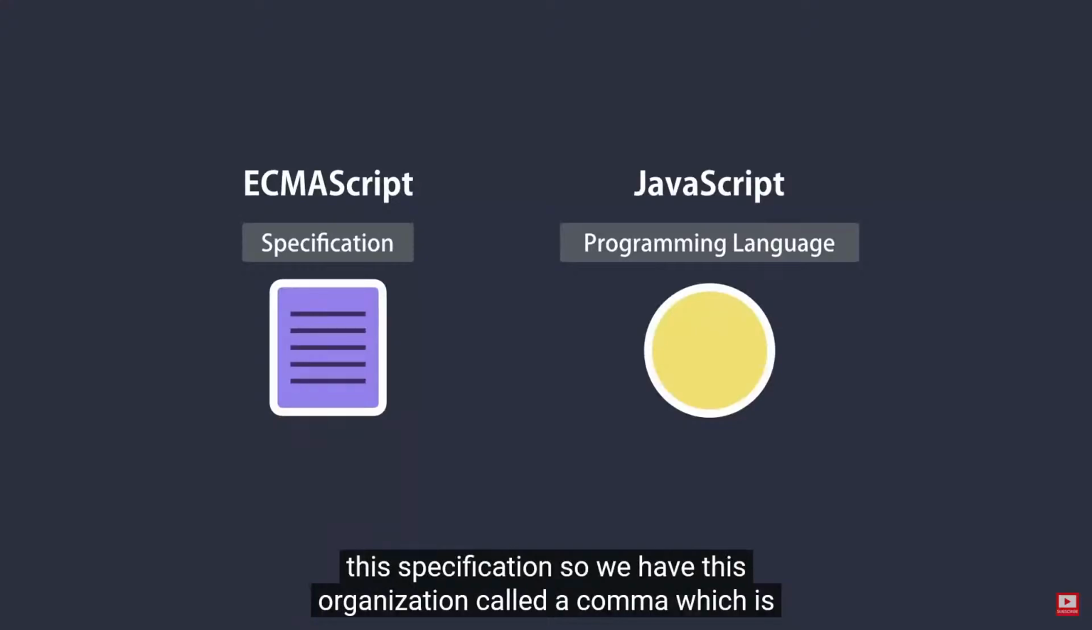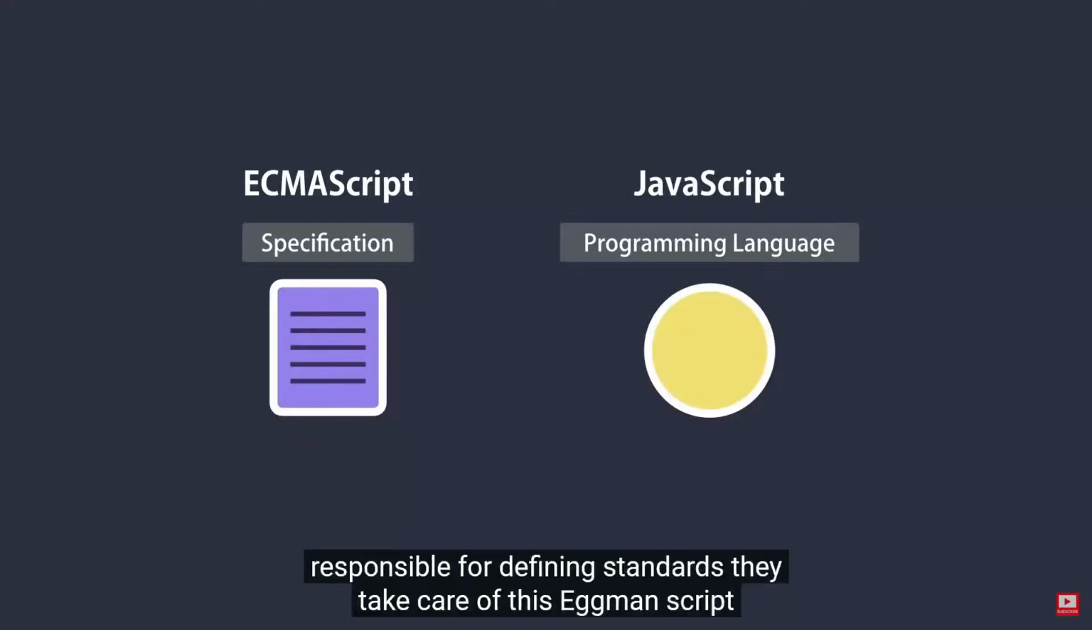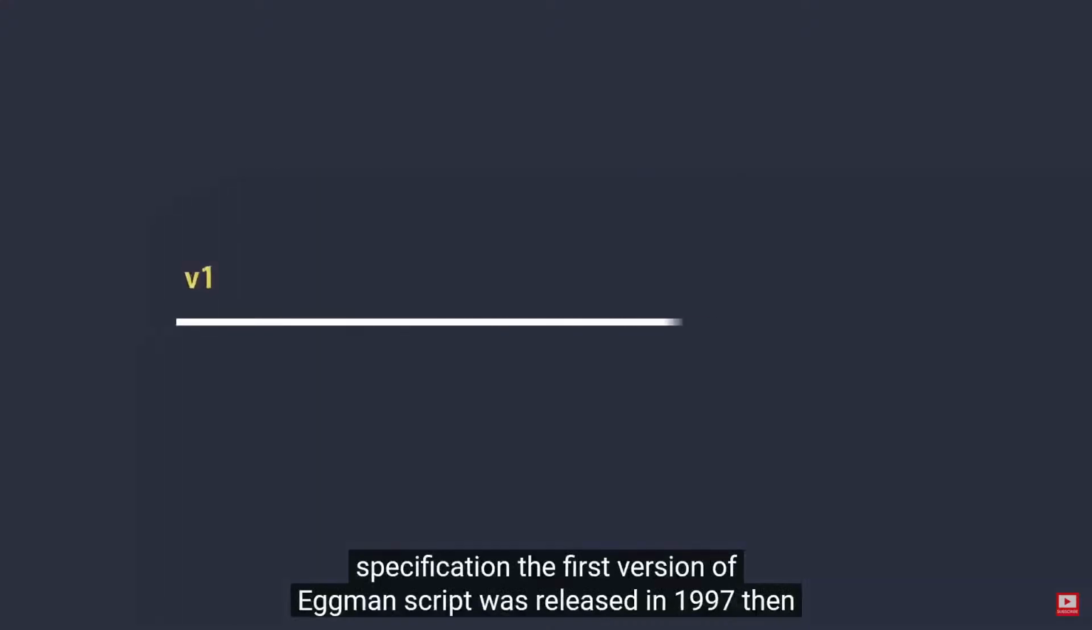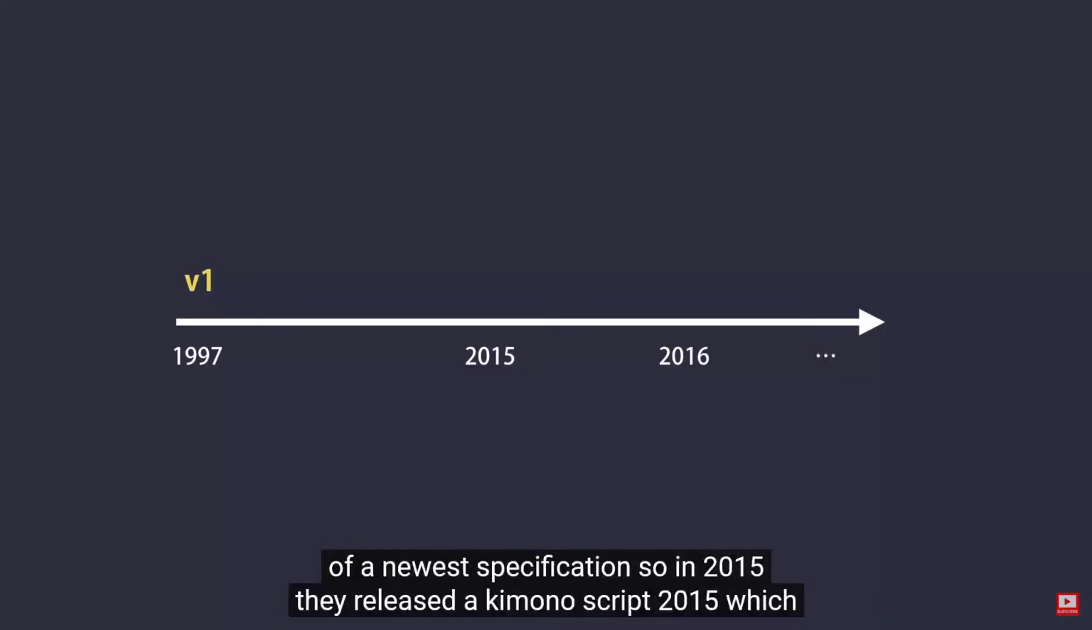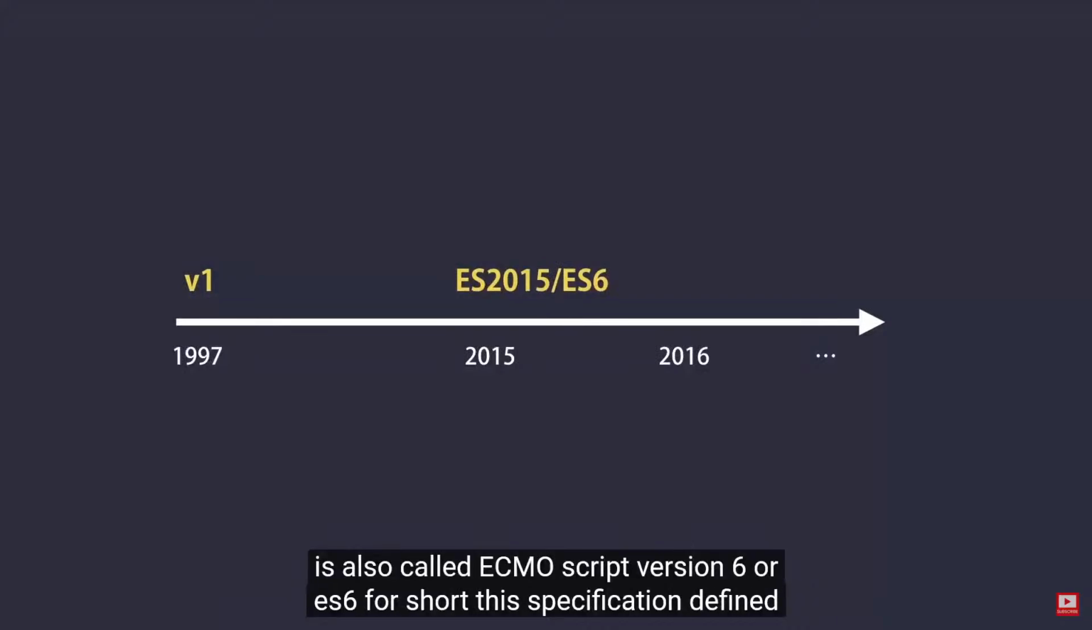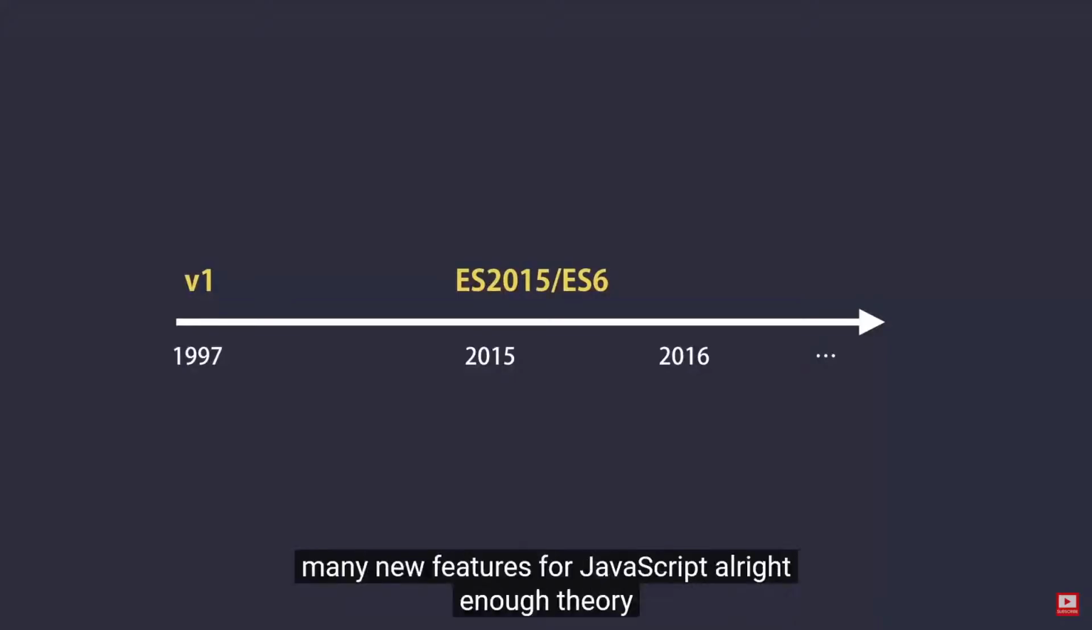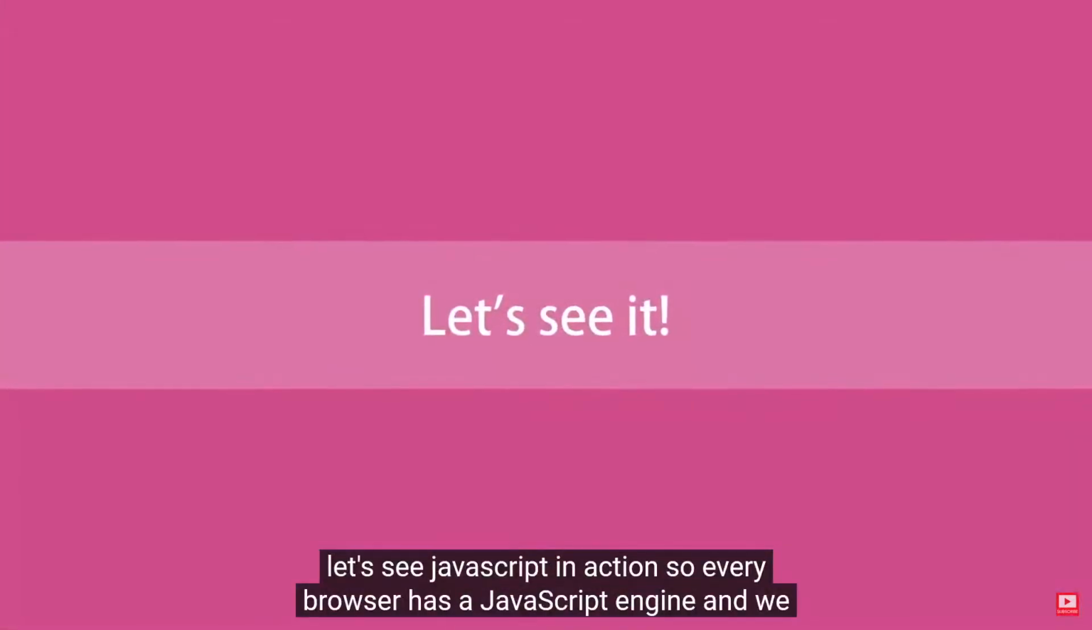So we have this organization called ECMA, which is responsible for defining standards. They take care of this ECMAScript specification. The first version of ECMAScript was released in 1997. Then, starting from 2015, ECMA has been working on annual releases of a new specification. So in 2015, they released ECMAScript 2015, which is also called ECMAScript version 6 or ES6 for short. This specification defined many new features for JavaScript. All right, enough theory. Let's see JavaScript in action.